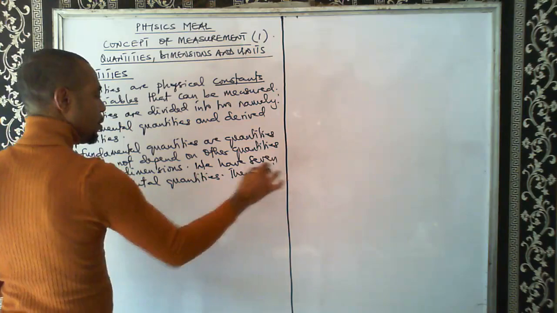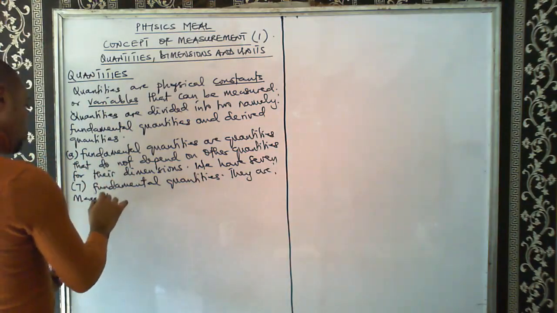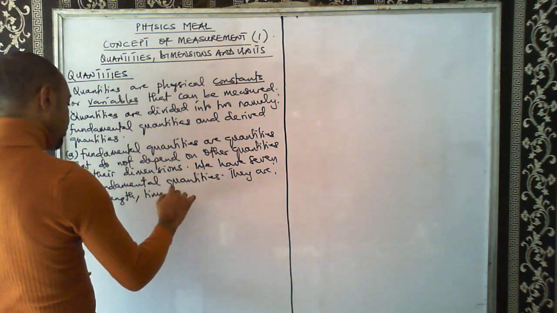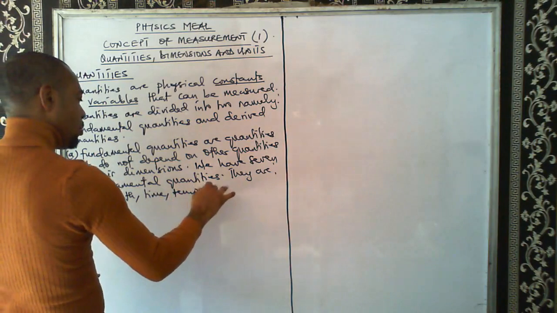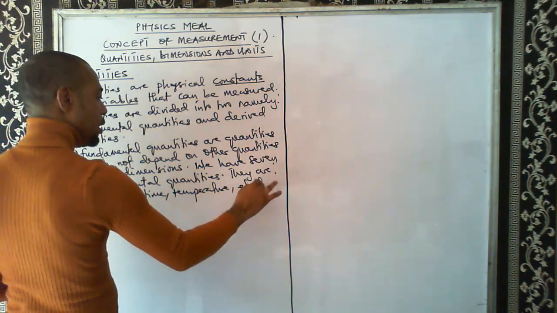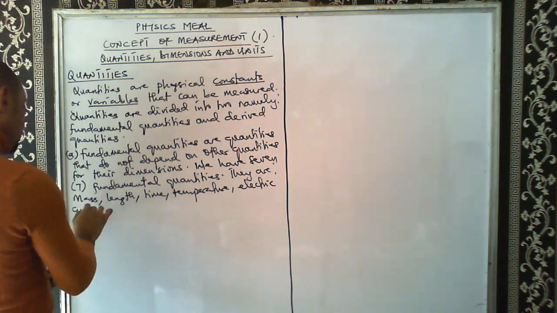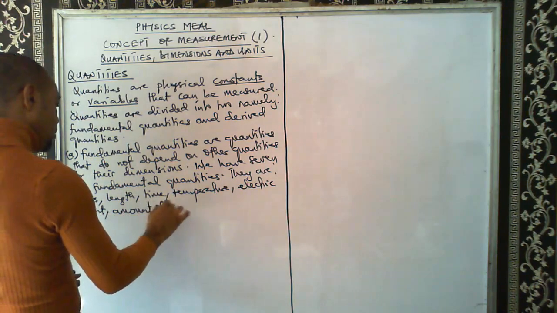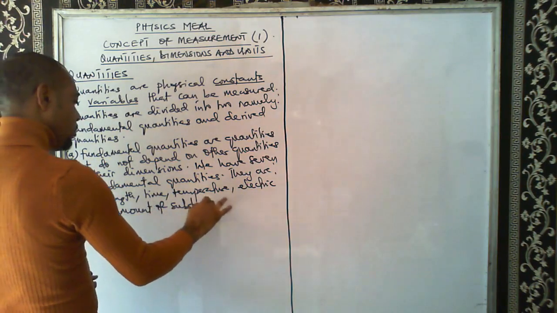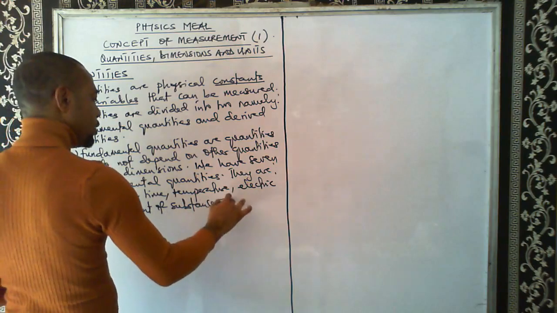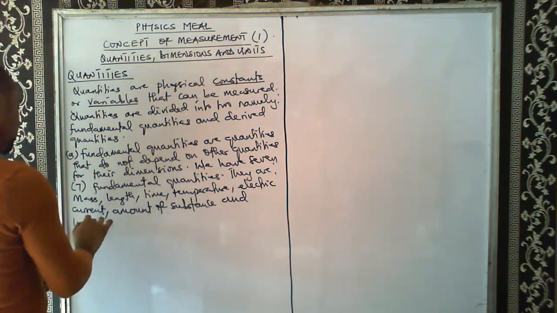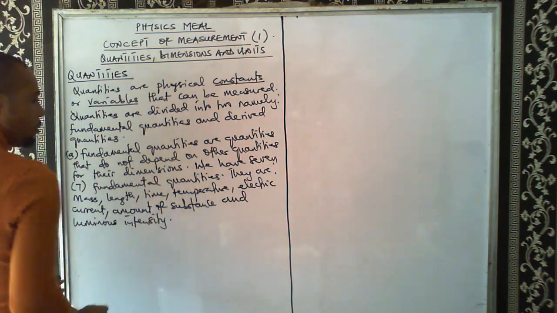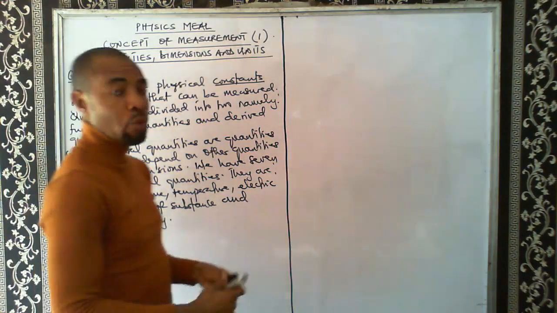They are: we have mass, we have length, we have time, we have temperature, we have electric current, we have amount of substance, and we have luminous intensity. So these are the 7 fundamental quantities.